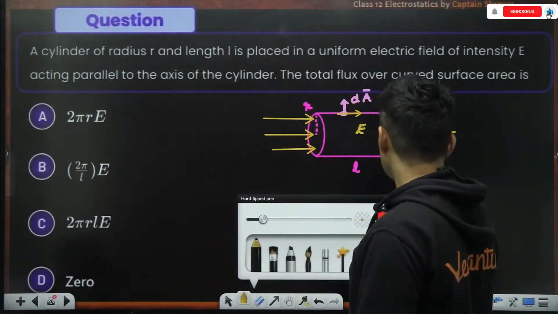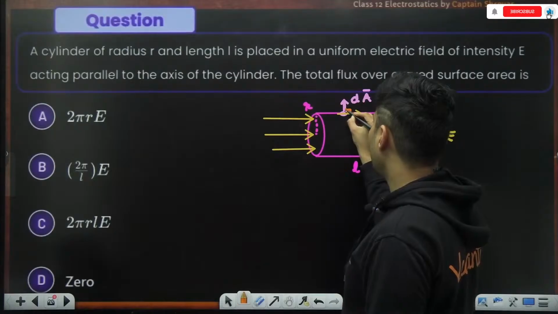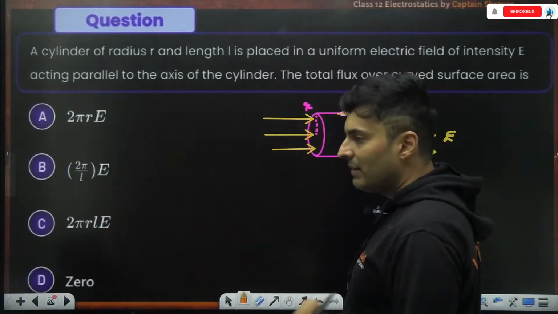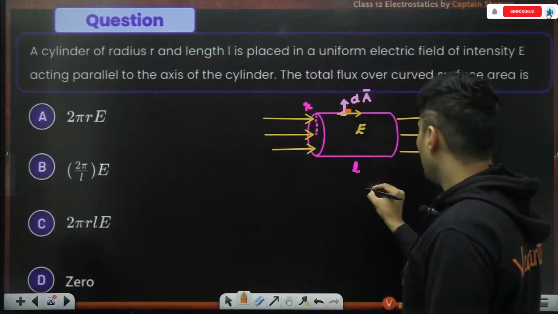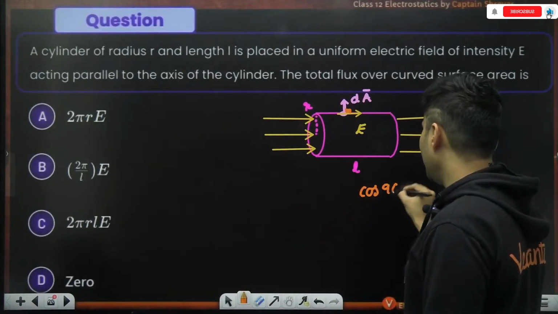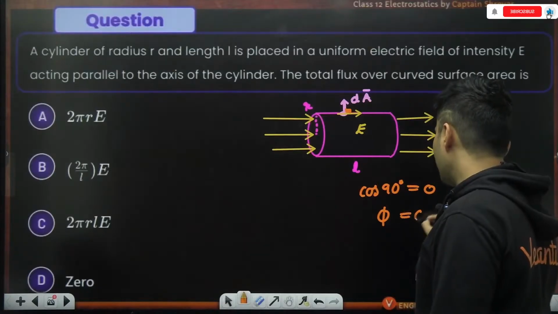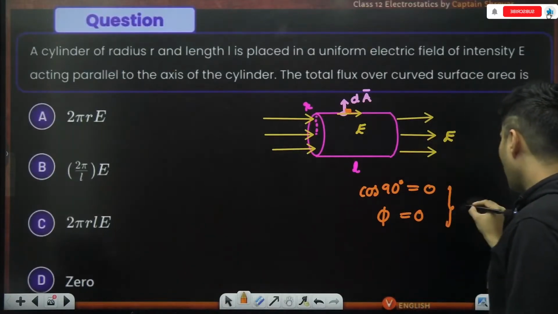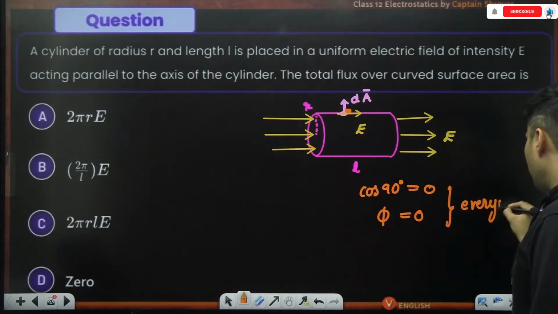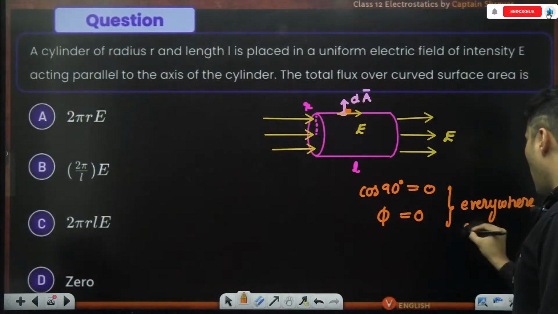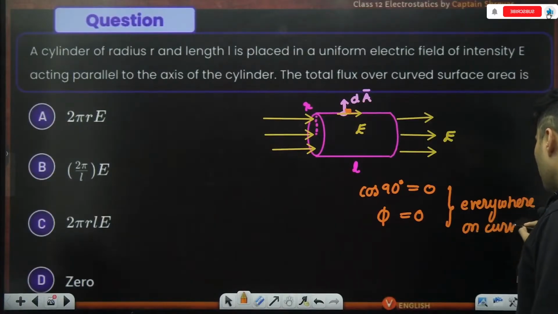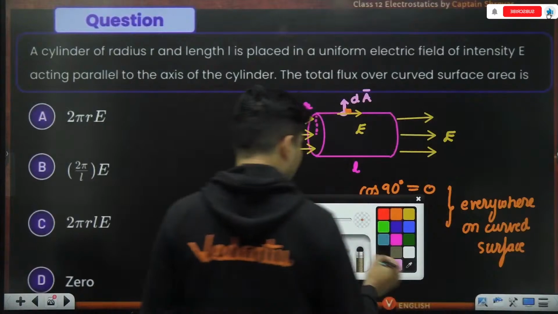If you notice carefully, the angle between the area vector and the field vector is 90 degrees. So cos 90 degrees is 0. That means the flux will be 0 everywhere on the curved surface, no matter where you take that area.